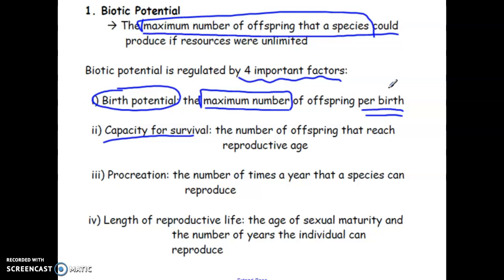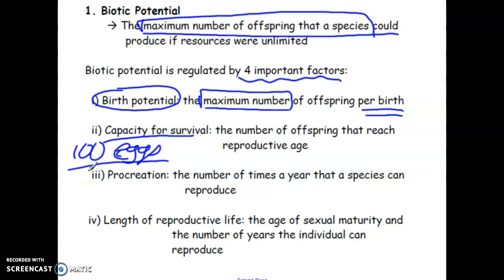For example, let's say a turtle lays 100 eggs. That turtle has the potential to have 100 turtles hatch. However, out of those 100 eggs, you may have some that will never hatch.